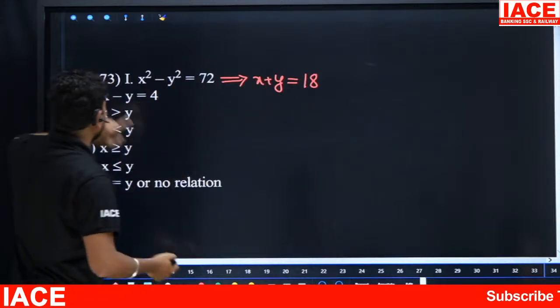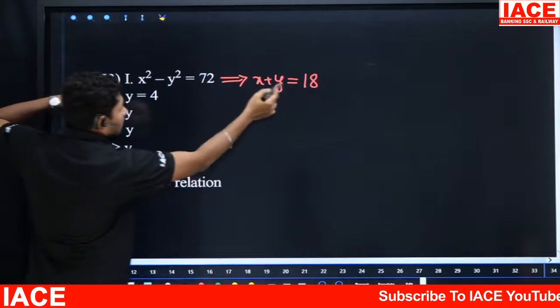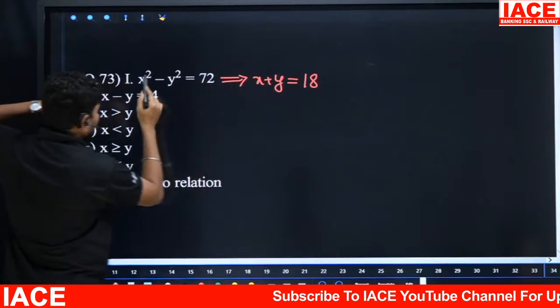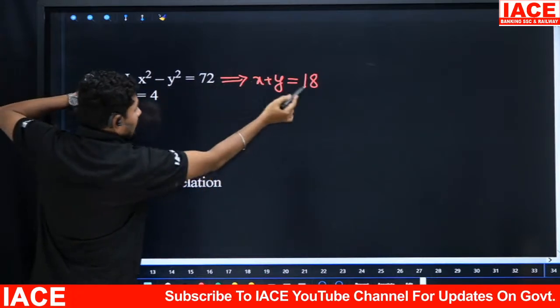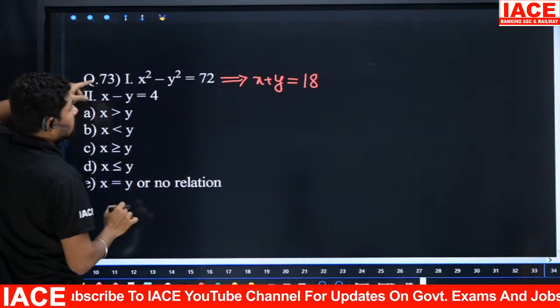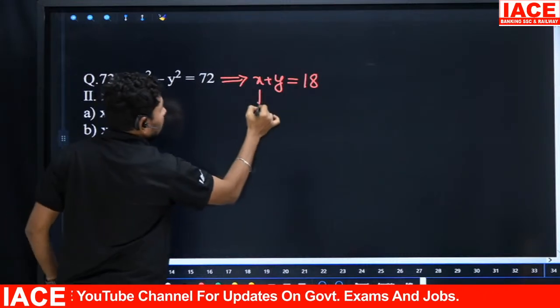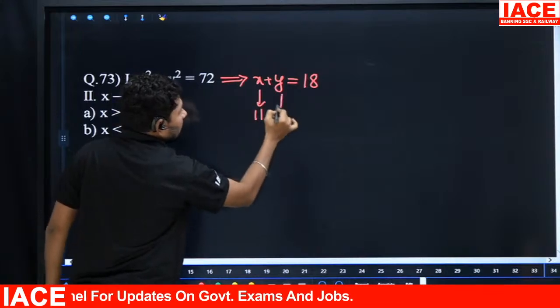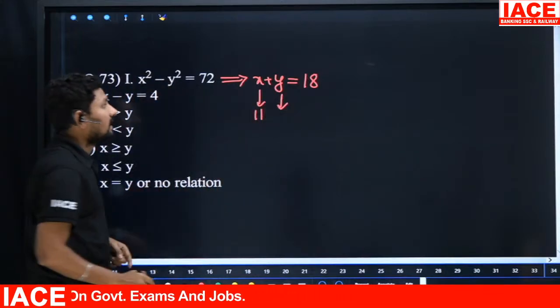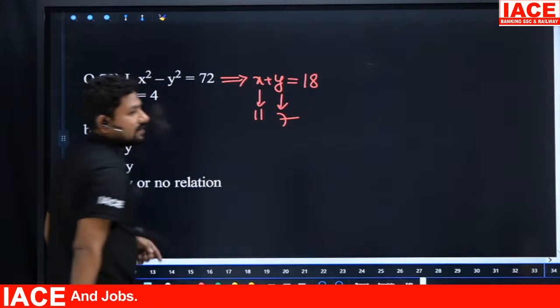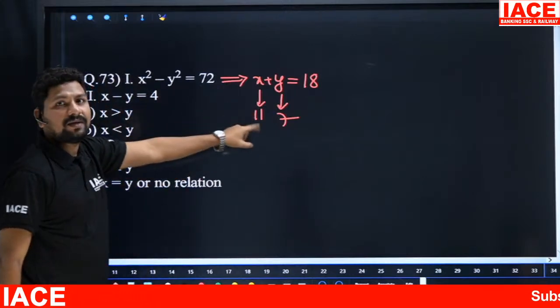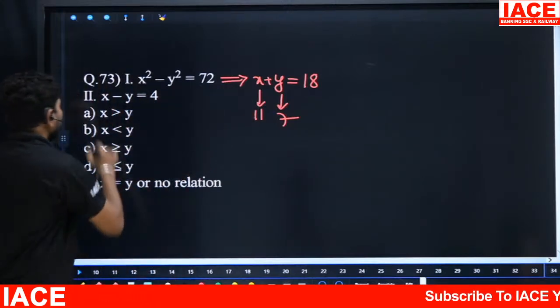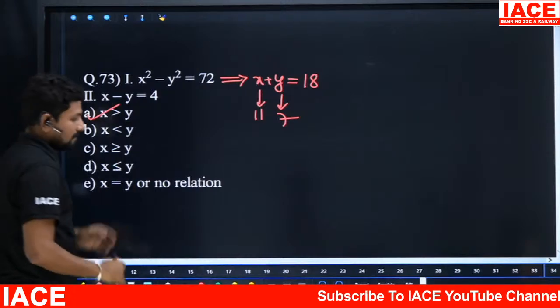X plus y is equal to 18, x minus y is equal to 4. Adding both equations, plus y minus y cancel, x plus x is 2x, 18 plus 4 is equal to 22. 2x is equal to 22, then x is equal to 11. And the y value: what value do we add to 11 to get 18? 7. So 11 and 7. Is x bigger or y bigger? X is bigger. Then you could say x greater than y.